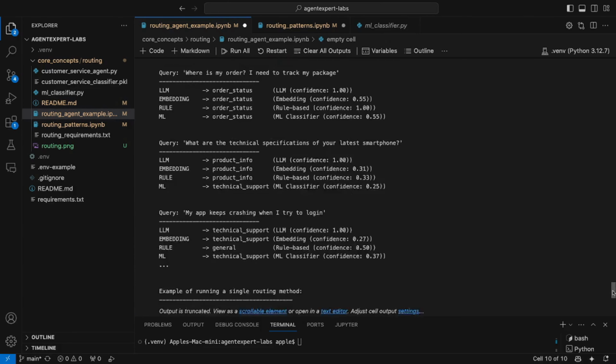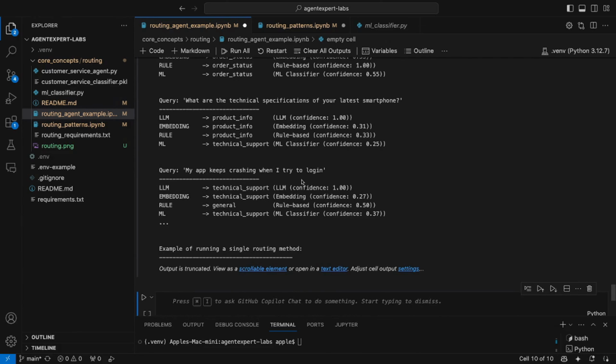The next one is, my app keeps crashing. This is technical support. All the routing systems have got it right, barring rule-based. The possible reason is that the rule engine doesn't have a keyword called crashing. That's why you see that the rule-based if-else condition, unless you're very sure about the possible queries you're getting, is a very risky routing mechanism. You don't want to use that. The confidence score that you'll get is also very low.